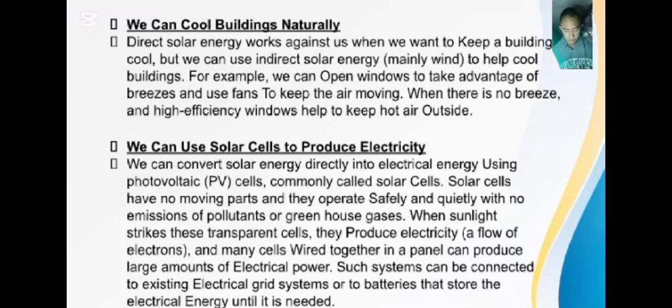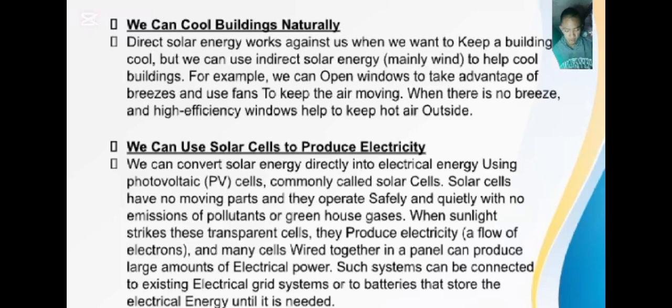We can use solar cells to produce electricity. We can convert solar energy directly into electrical energy using photovoltaic PV cells, commonly called solar cells.